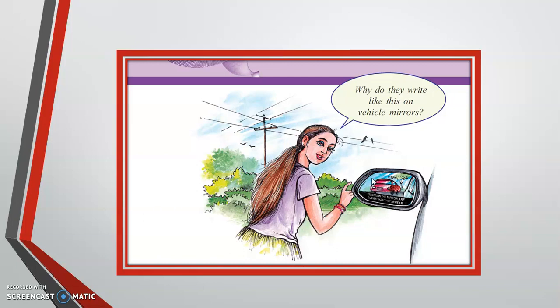This gives a lot of questions in my mind. So what type of mirror is it? Why is the image smaller, right? We don't see a bigger image there. And why do we say that it is closer than it appears? I'm just throwing all these questions to you. Keep this in mind. We have the answers for all these questions by the end of this chapter. Okay, so get ready to learn this wonderful phenomenon of light in detail.